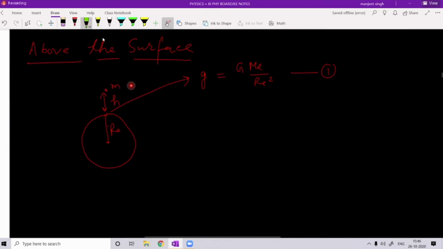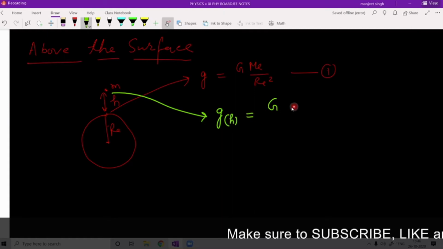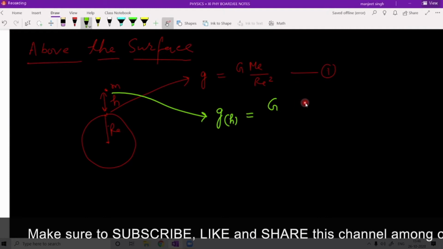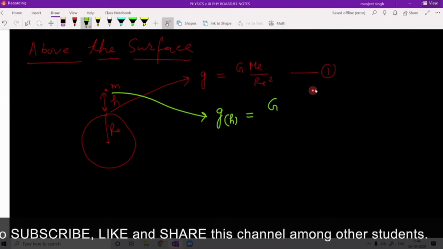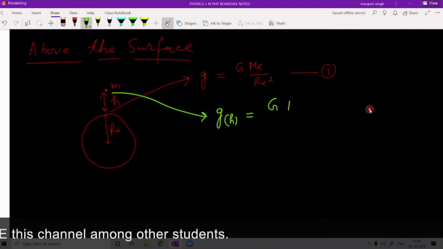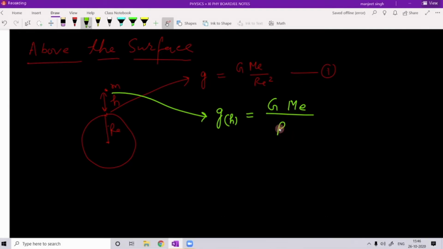So what will be the formula? At height h above the surface of Earth, we will write the formula: g at the height h is equal to G Me upon (Re plus h) whole square.